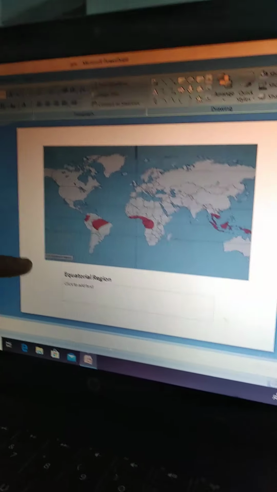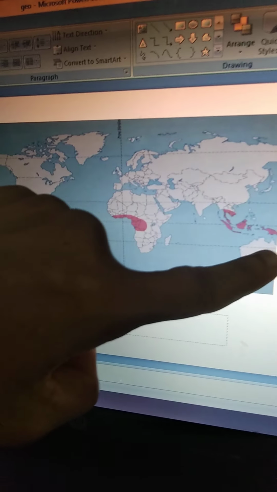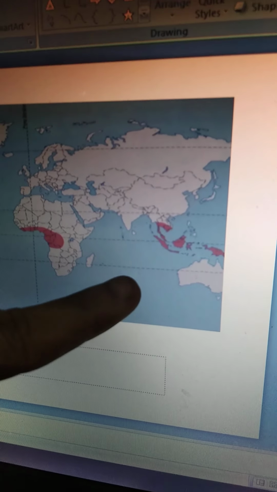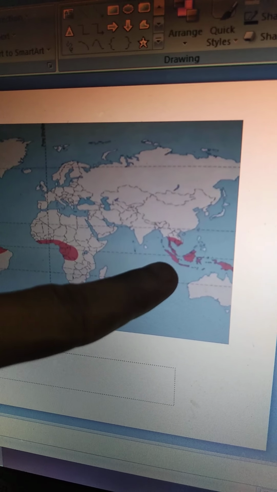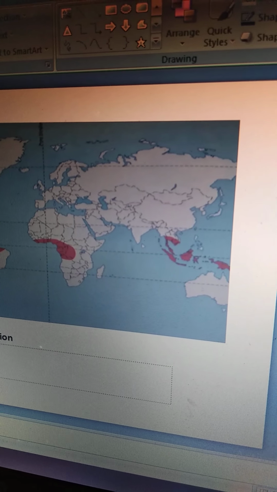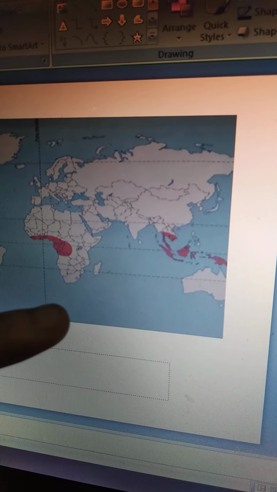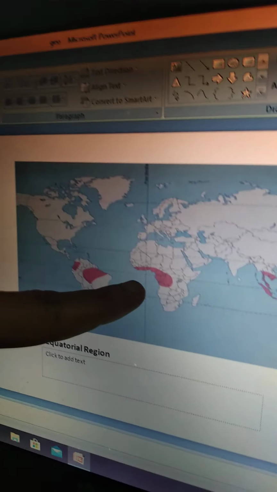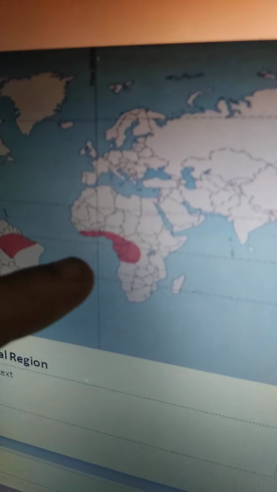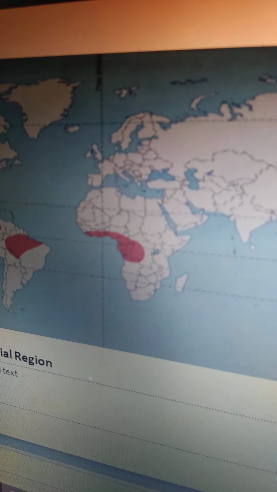See, this is the map. Southeast Asia, I was talking about. See, this is the Southeast Asia basically. So Indonesia, Malaysia, these Sumatra, Java islands you would have come across in your class 8 when you have done your Asia, right? Then Africa, this is the part of Africa which comes under the equatorial region.